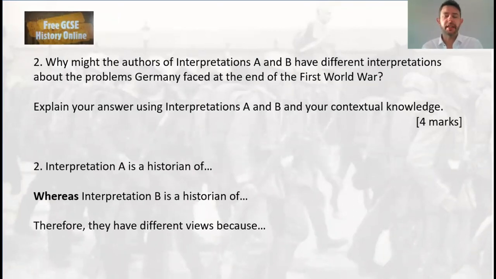Okay, it's about communists, isn't it? Okay, whereas interpretation B is a historian of military things. It's about armies. Therefore, they have different views because one is a historian of this, the other is a historian of this, and they're going to give different perspectives. They're going to blame different people because of their specialism in history. Have a little practice of that. All right, and if you'd like me to go through an answer, I have a model answer. I can put it in the comments at some stage if somebody wants an answer to look at.